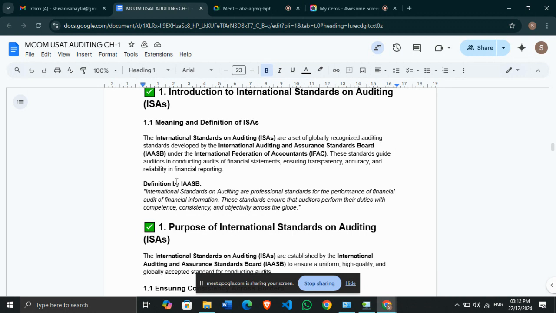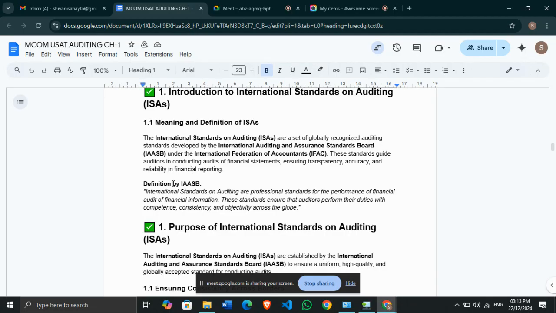So according to IASB, auditing standards are professional standards for the performance of a financial audit of whatever financial information you are getting. These standards ensure that auditors perform their duty with competence, consistency and objectivity across the globe. Across the globe, auditors should perform the auditing duty considering these standards, so that all things go according to the auditing standards given by IASB.